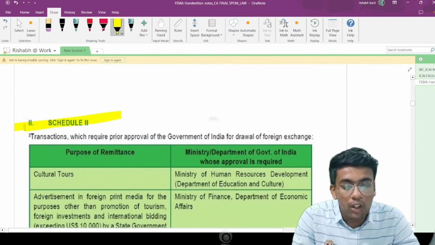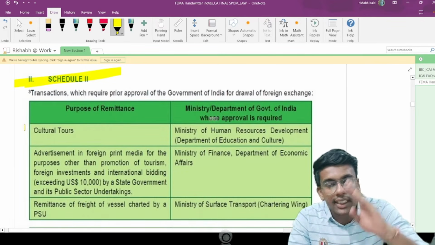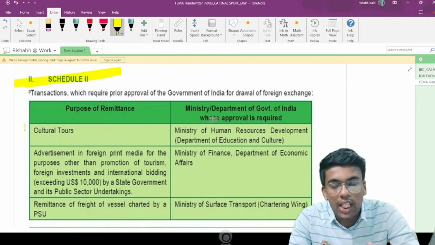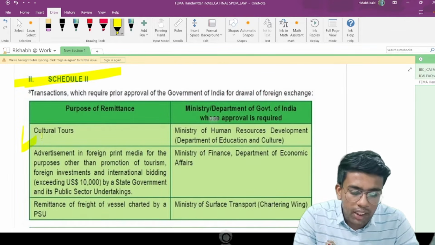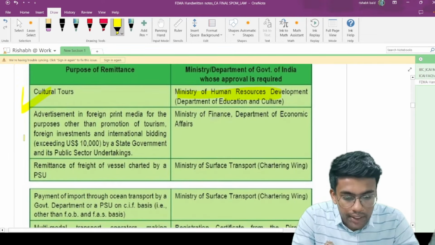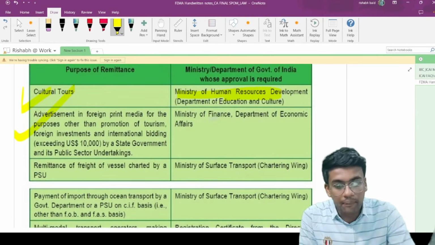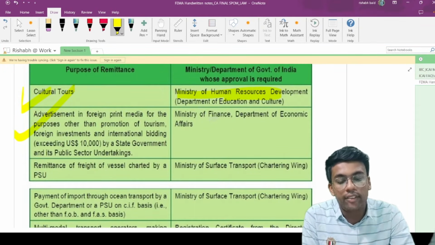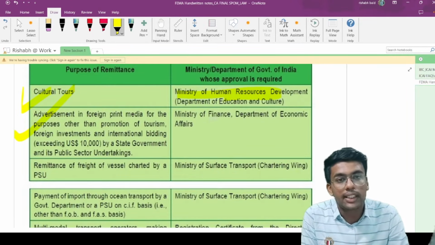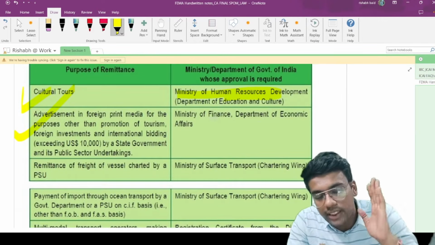Now, Schedule 2 talks about transactions which need prior approval of the central government. There are different transactions for which different ministries have been prescribed. So I have taken the entire table from the ICI material only. If you see cultural tours, if you are going to conduct them, you have to take permission from this particular ministry. If you are going to make an advertisement in foreign print media for any purpose other than promotion of tourism, foreign investment or international bidding, exceeding $10,000 by a state government or public sector undertaking, then you are mandatorily required to have prior approval of the central government.